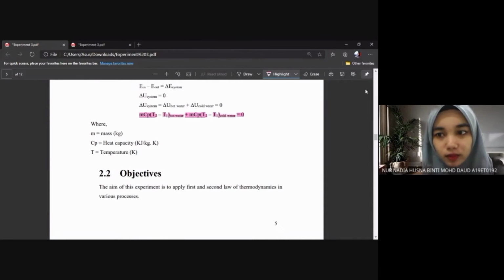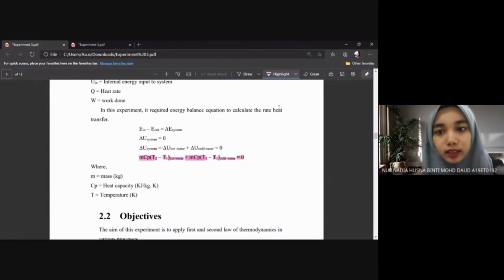In this experiment, we need to calculate the rate of heat transferred. The formula is mass of the hot water times the heat capacity times the change in temperature of the hot water, plus mass of the cold water times the heat capacity times the change in temperature of the cold water, is equal to 0.